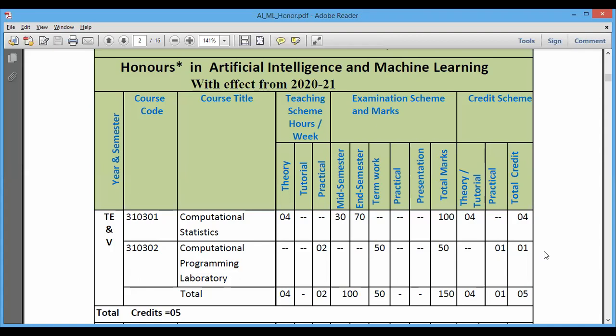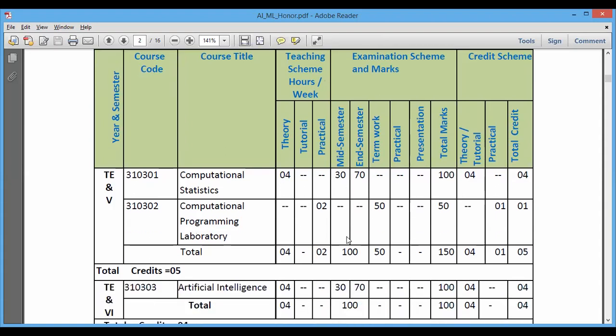For theory, there will be a 30 marks mid-semester examination, whereas there will be a 70 marks end-semester examination. Total credits for theory are 4, and for lab there is 1 credit. As such, there are 5 credits in this semester.